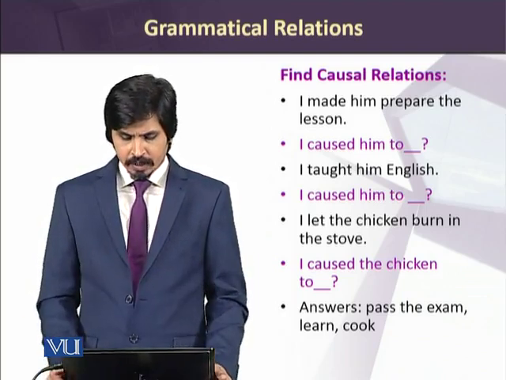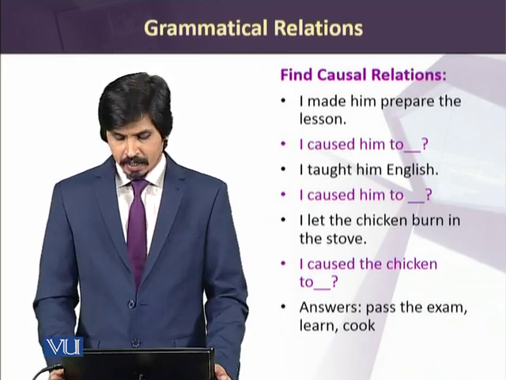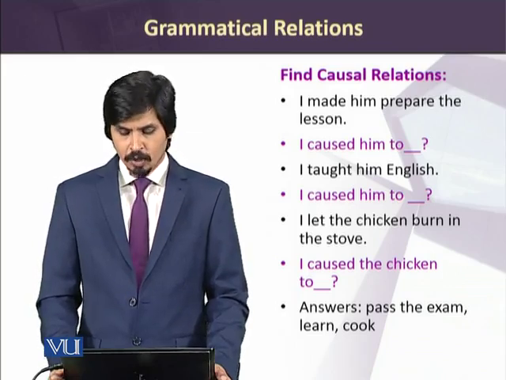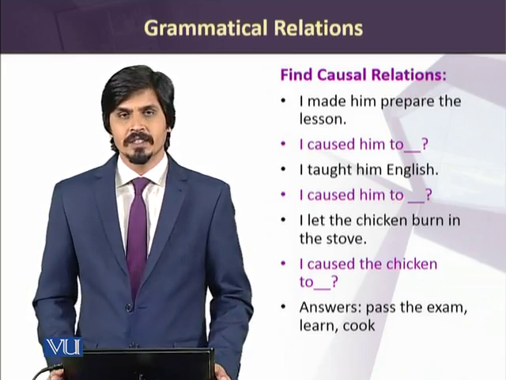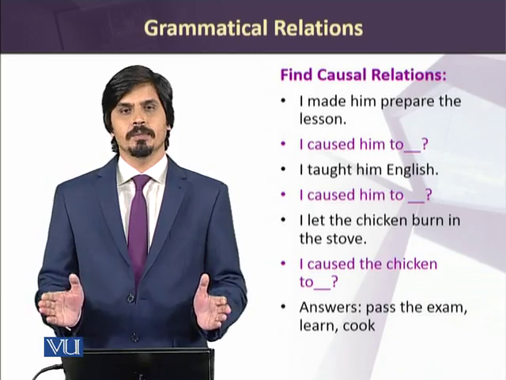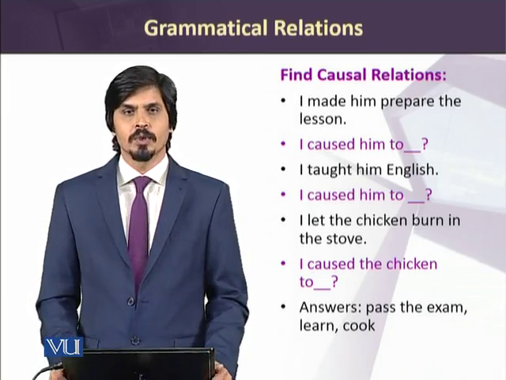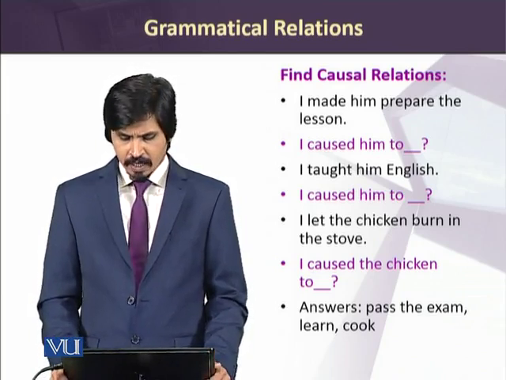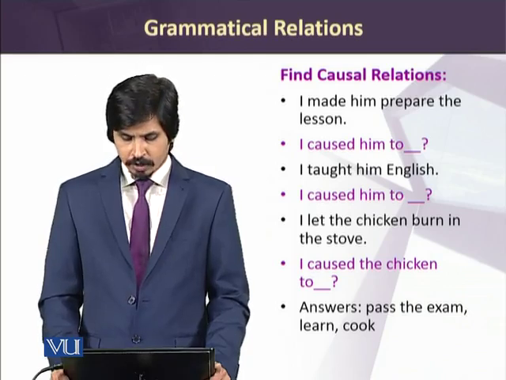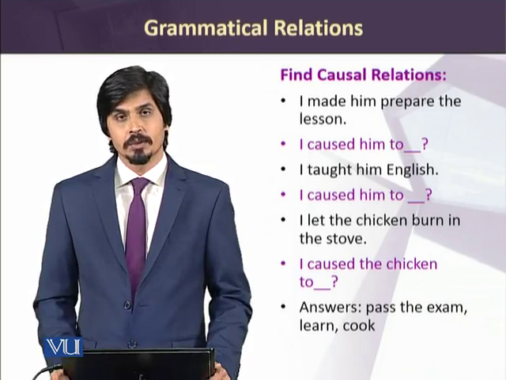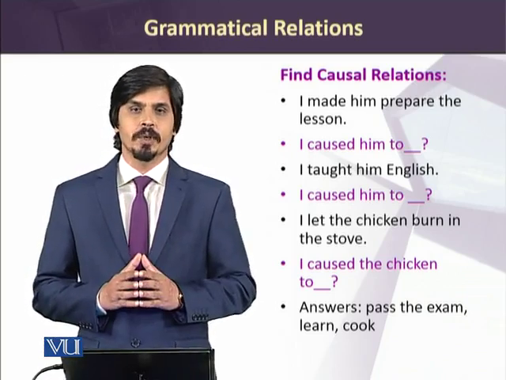We could assume that by saying I made him prepare the lesson, probably I caused him to pass the exam. This could be the possible outcome. I taught him English, I caused him to learn English. I let the chicken burn in the stove, and I caused the chicken to cook. This is how we can explain the relationship of causativity.